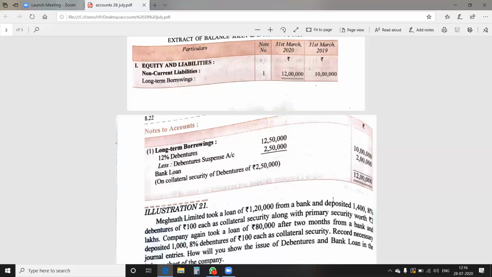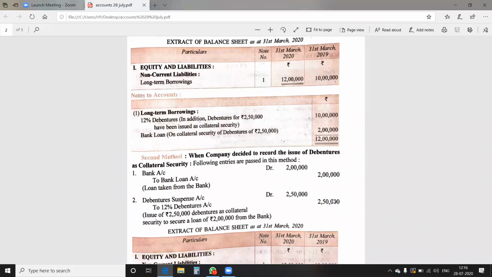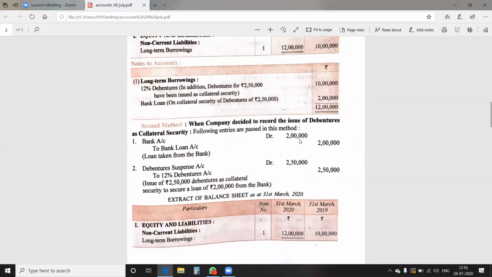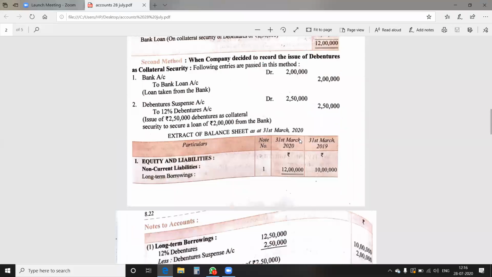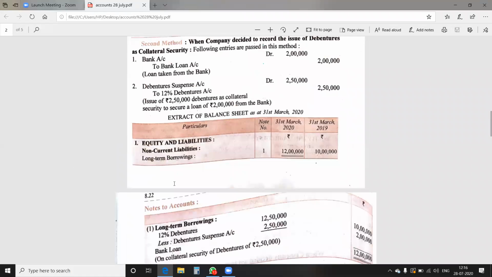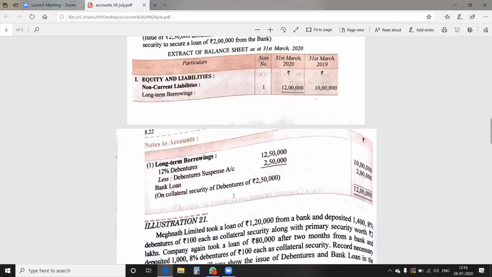The two methods are there. In the first method, no debenture suspense account is opened, only the calculations are shown, and transactions are shown in the bracket only, as floating on your screen. And in the second case, when the debenture is issued as collateral security, these terms are shown very clearly. Debenture suspense account is opened because of that entry, and in the balance sheet, debenture suspense account is also shown. This is all about illustration number 20.